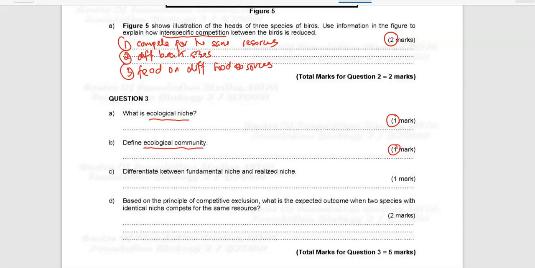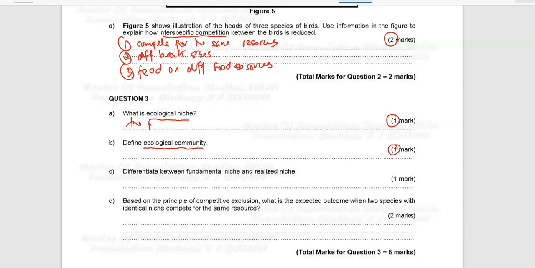Okay, so you have to know and or memorize the definition for this term. Ecological niche, what is ecological niche? Niche refers to the functional role of an organism in an ecosystem and the habitat or physical area where it lives and also grows. That is ecological niche.